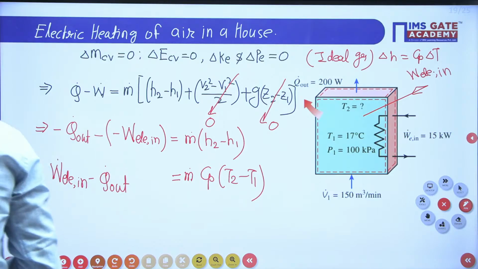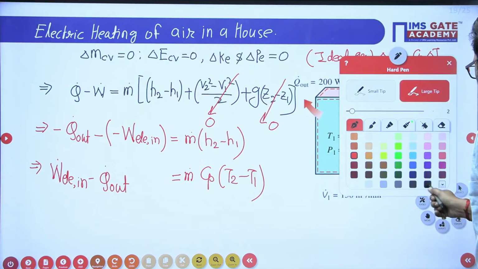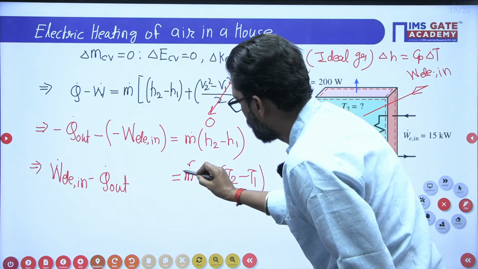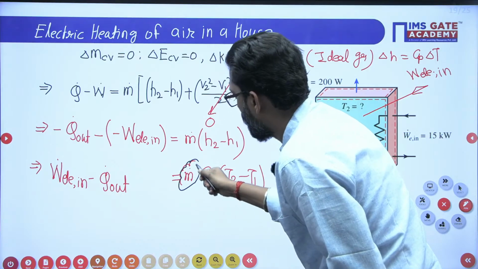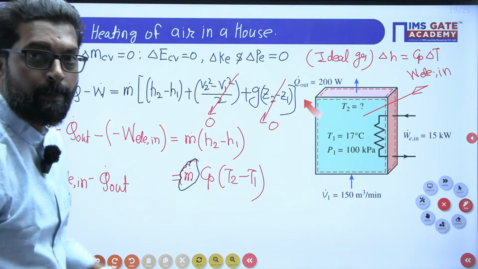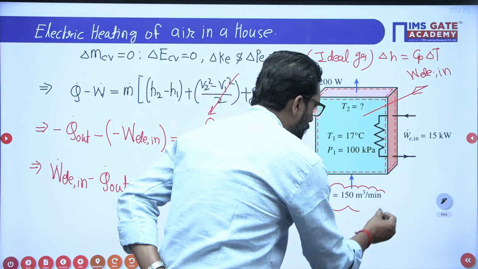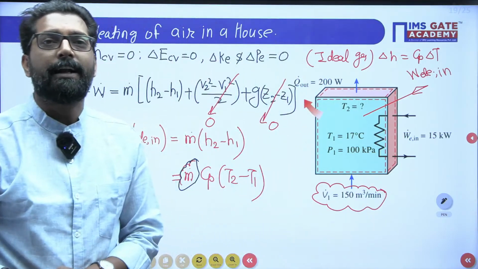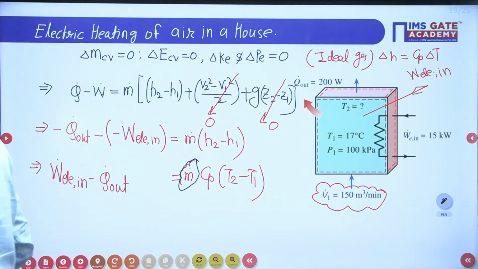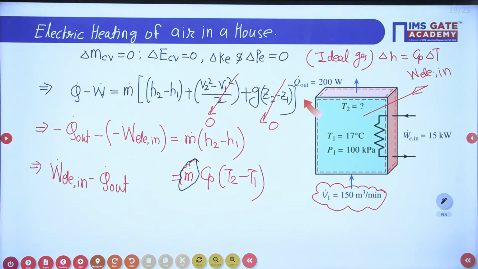Now my dear, the main thing is that here, how to find this mass flow rate? Please reply in the comment box. Because the volume flow rate is given, from the volume flow rate, how to find the mass flow rate? Please tell me. Density is not given for the air.